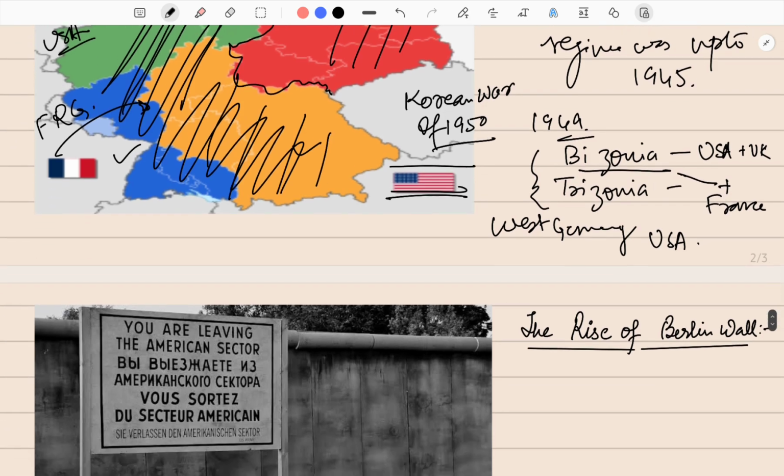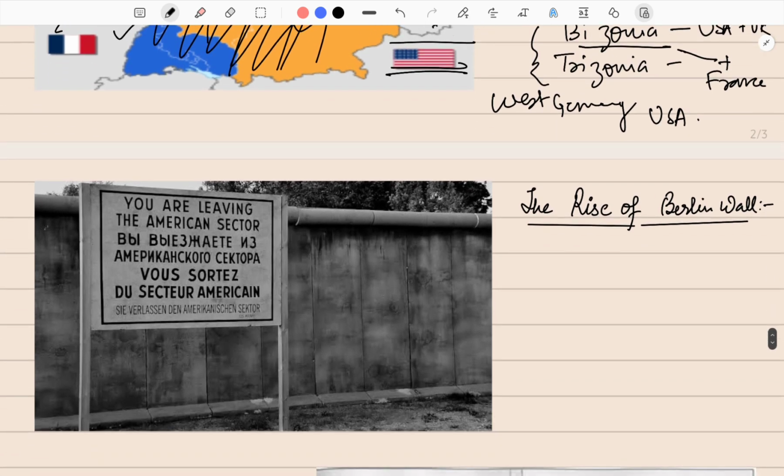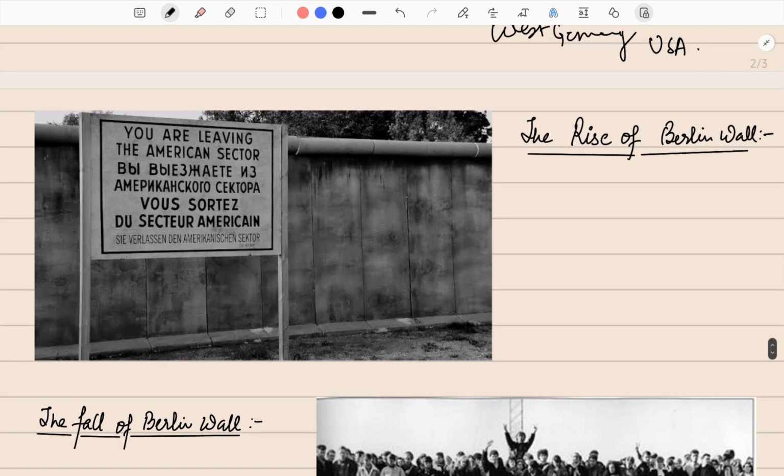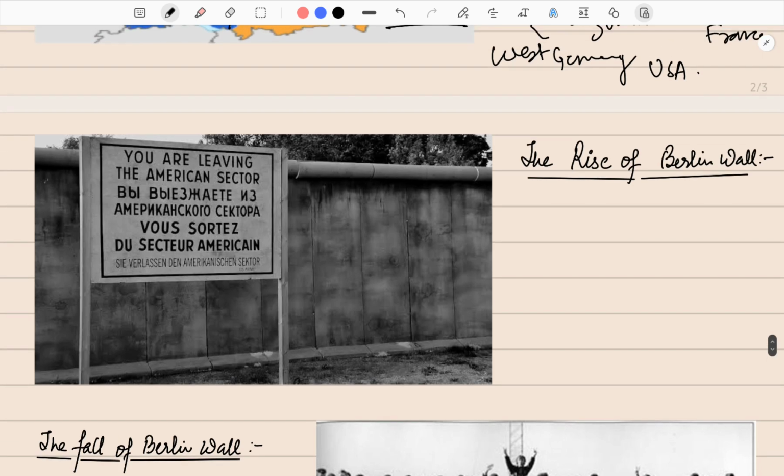So now moving on, the tension between NATO increased, and in 1954 the Warsaw Pact took place. The Warsaw Pact was the response of USSR to the NATO. Simply put, it is nothing else but the response of USSR to NATO, creating a more complex geopolitical world in that part of Europe.